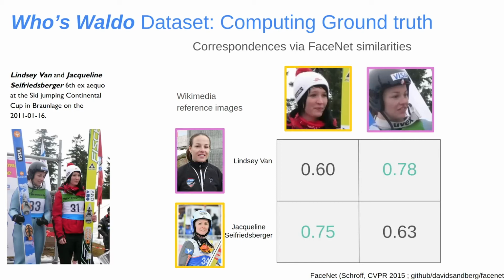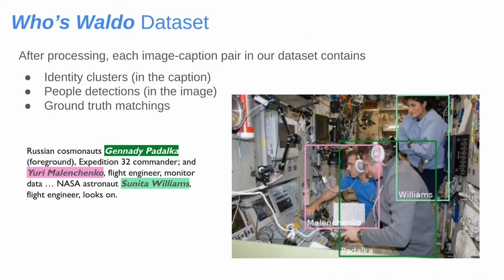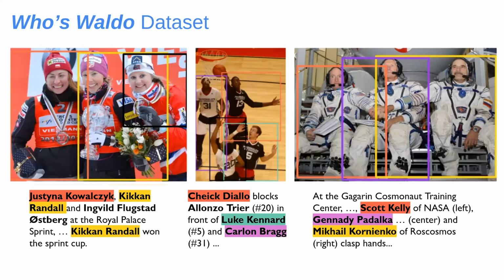Our processed data now contains images and their captions, along with clusters of name mentions, people detections, and ground truth correspondences between these. Here are a few more annotated samples from our dataset. We color detection boxes in the image with the same color text as its corresponding ground truth reference in the text. As these examples show, our dataset spans a wide variety of situations and interactions.